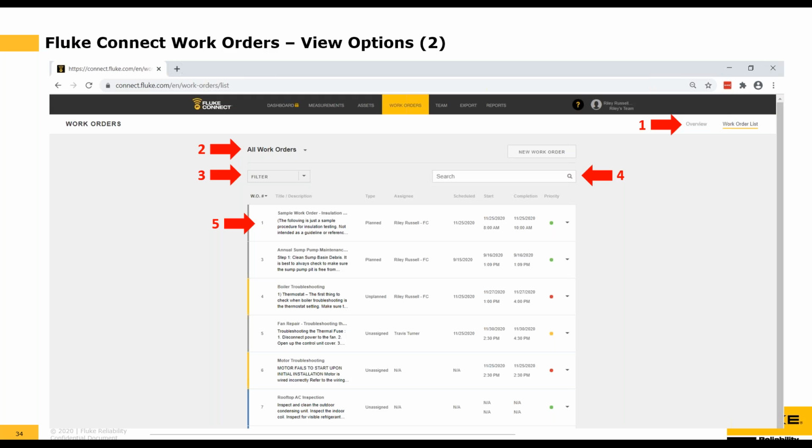So next, we're still on the work order tab, but at the top right, you'll notice that the view has changed from overview to work order list. So here's where we can see more details about each one of the work orders. So we click on the work order list.